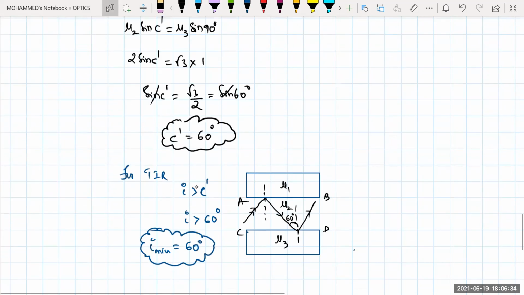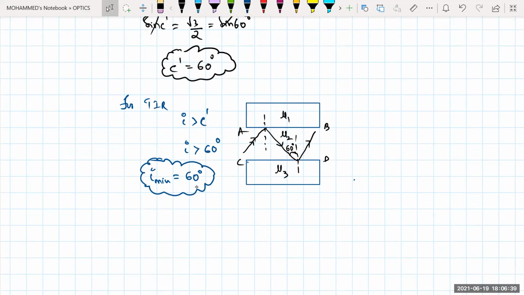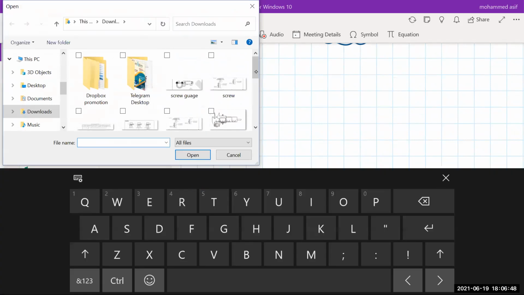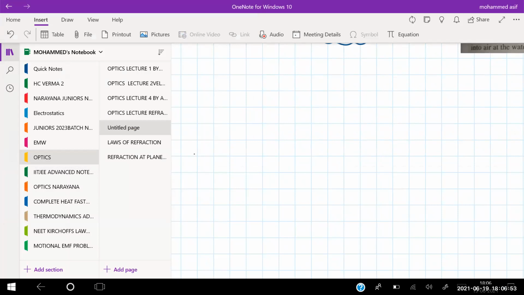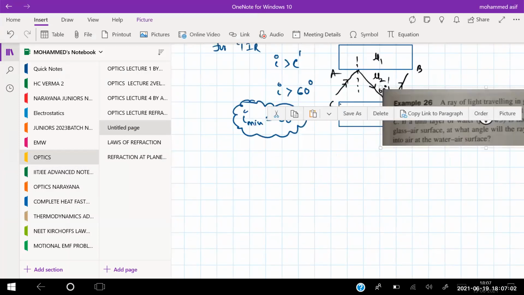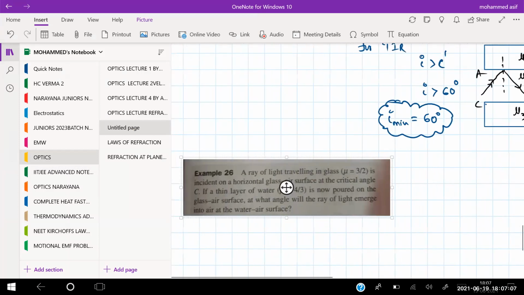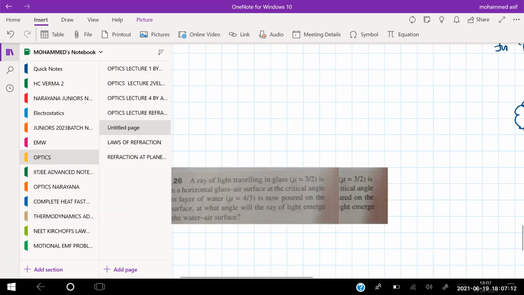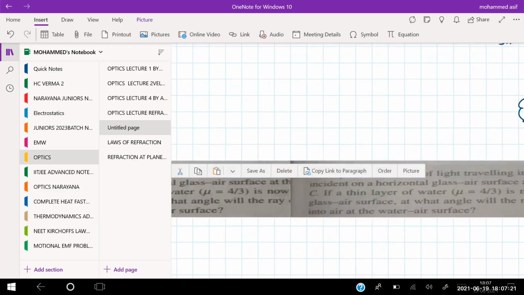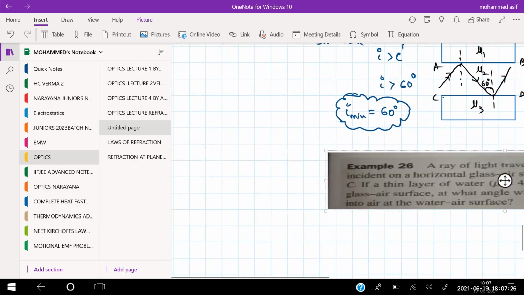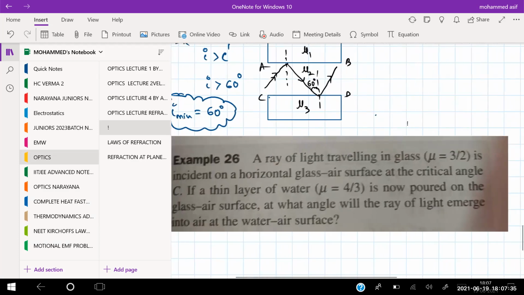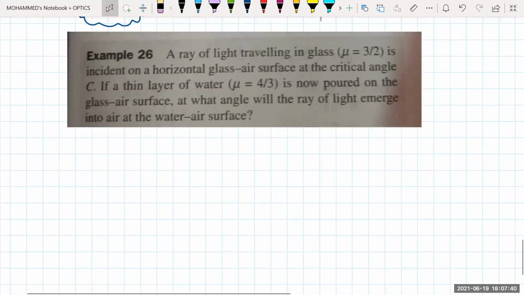You will be getting confused with these models, so please take your own time and try to understand the question from this one. Is it clear? Chalo, see this question.